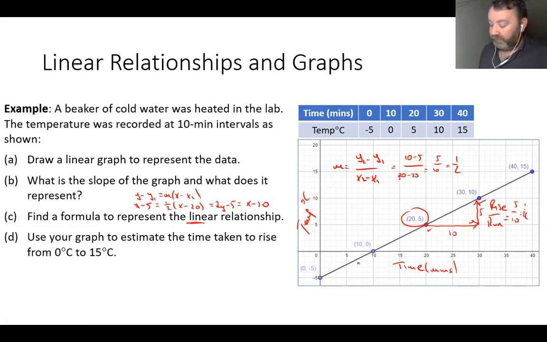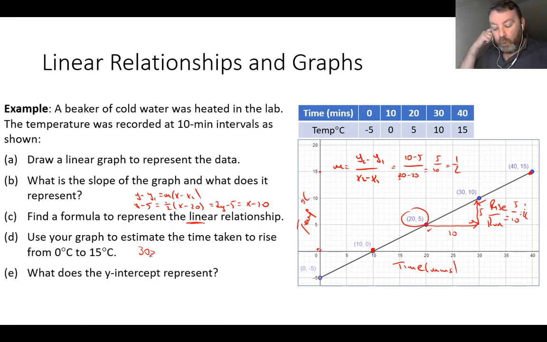Now, from 0 to 15. So 0 degrees is here, 15 degrees is here. Okay, so if I'm going to run from 0 to 15, that's from here. There's 0 on this axis, so it's from there all the way up to here. What are the corresponding points on the x-axis? This one here and this one here. Now, if I take the 0 to 15, what I'm looking for is how many seconds does it take me to go from that point to this point here? And the answer is whatever the run is on the x-axis. So from 10 up as far as 40, which is nothing more than 30 seconds. Okay, so again, you can read that from your graph.